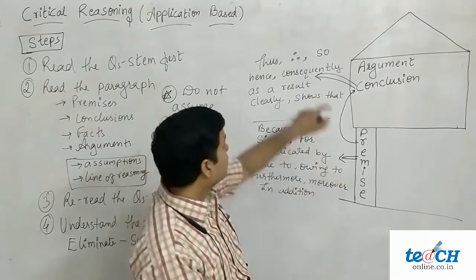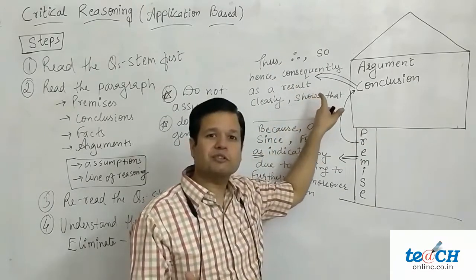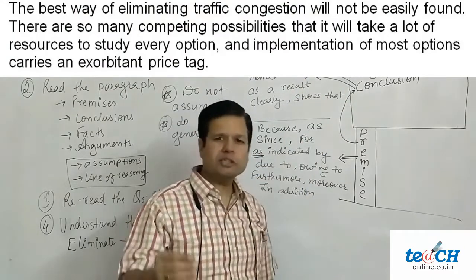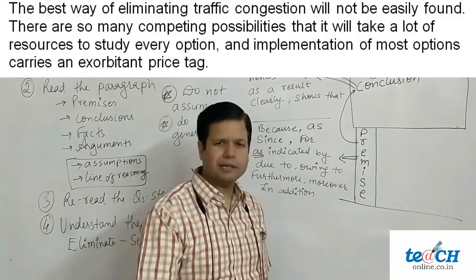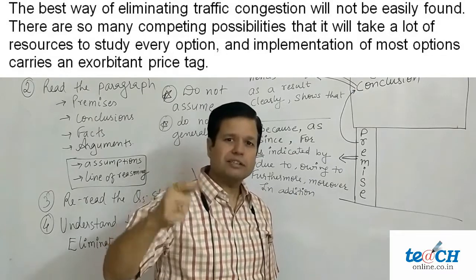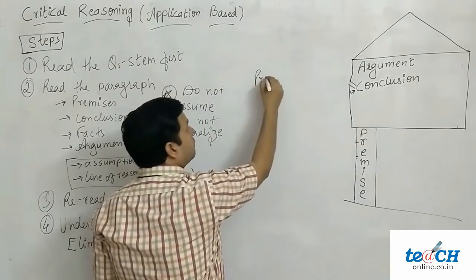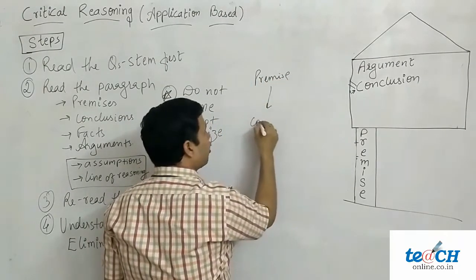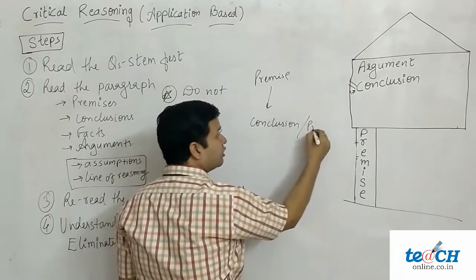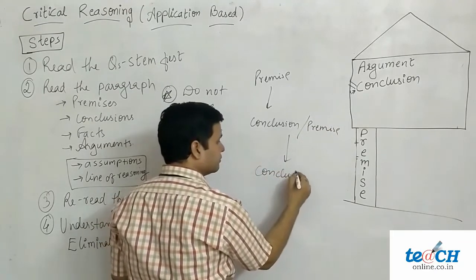Well, we cannot use therefore, thus, so with the second portion. The second portion is not conclusion. Second portion has to be premise, because we are not able to use words for conclusion. So what we can do is, if there are no indicators, you can put some indicators, and that can help you identify which one is conclusion and which one is premise. In this case, the first sentence is conclusion and the second one is premise. In most of the cases, a premise leads to a conclusion. But in few of the cases, a premise leads to a conclusion or another premise, and that leads to conclusion.